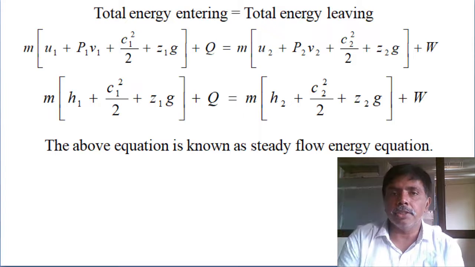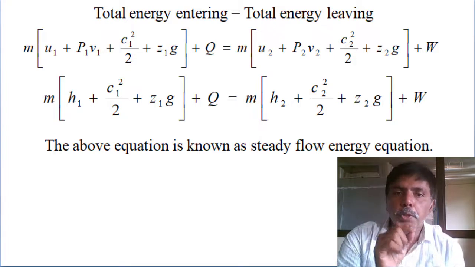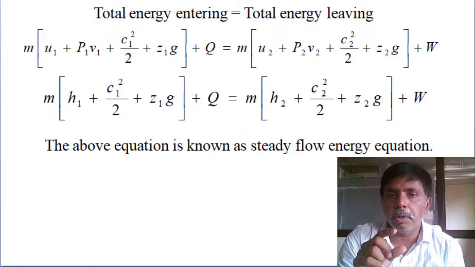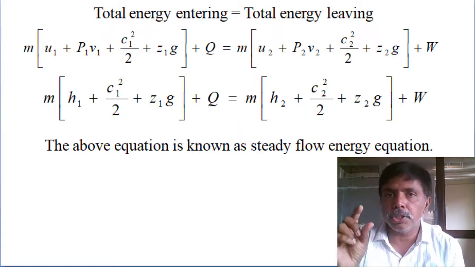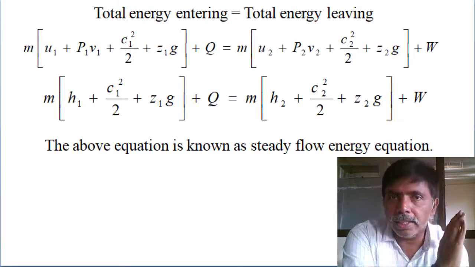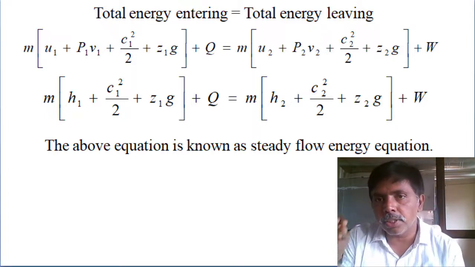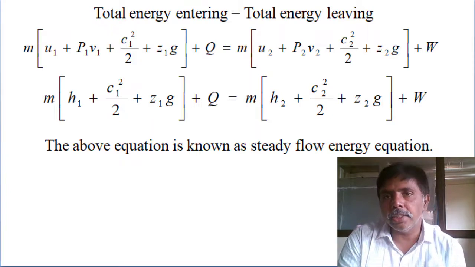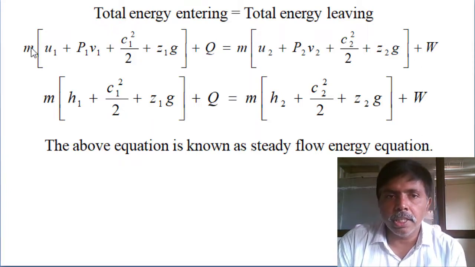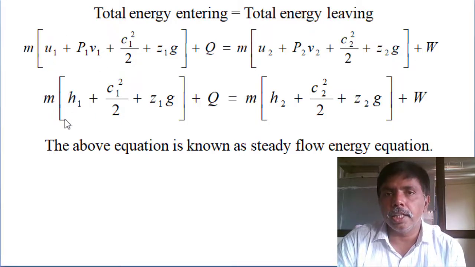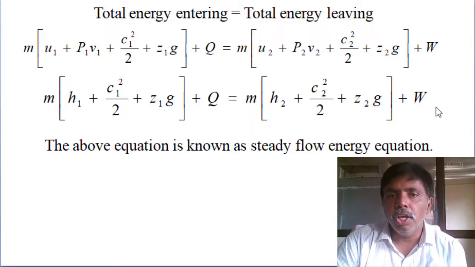Then write the equation, steady flow energy equation. m into u plus internal energy plus flow work PV plus kinetic energy plus potential energy, and heat we are supplying. There is energy in, energy out. With mass, some energy is leaving, some internal energy, some flow work, some potential energy, some kinetic energy, and it is performing some work. Rewrite, as from 1930 onwards, this total energy we are calling enthalpy. m into h1 plus C1 square by 2 plus Z1 g plus Q equals m into h2 plus C2 square by 2 plus Z2 into g plus work done. This is the steady flow energy equation.